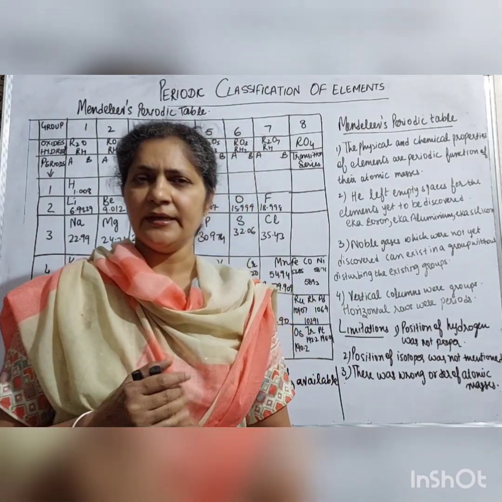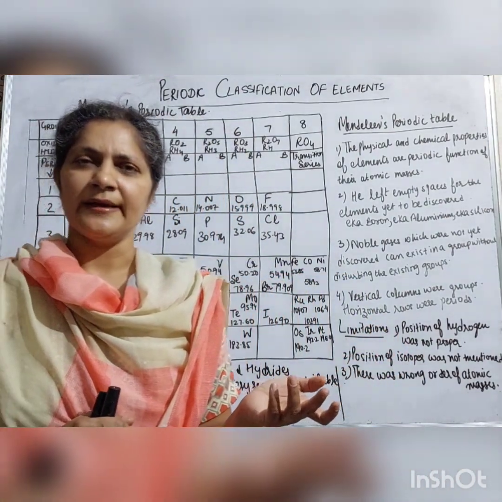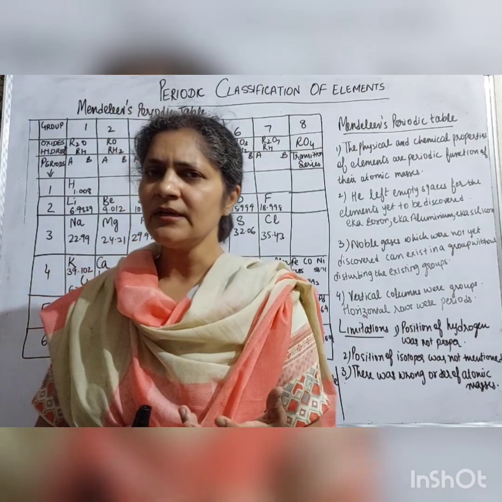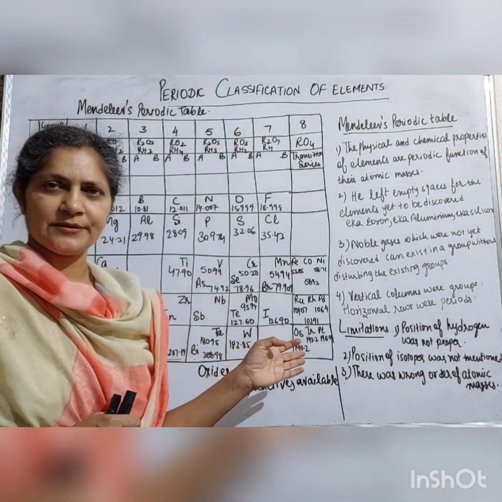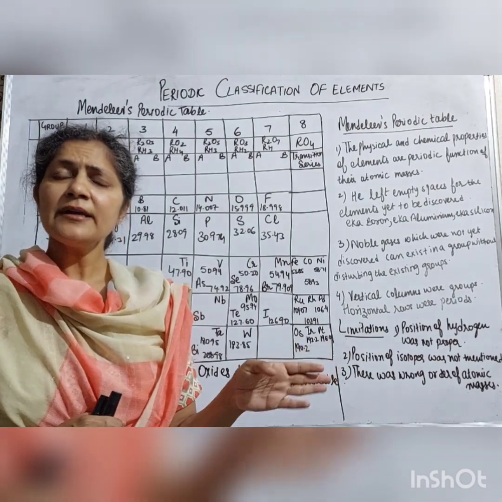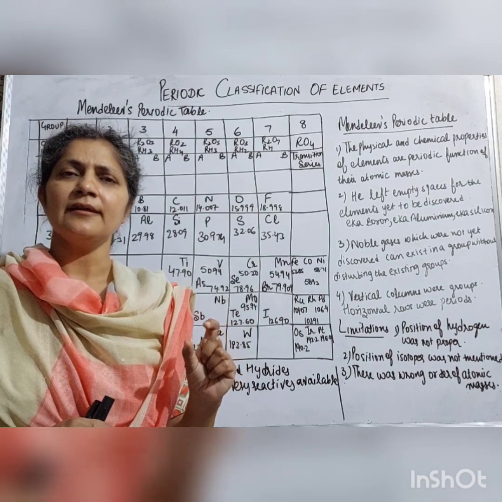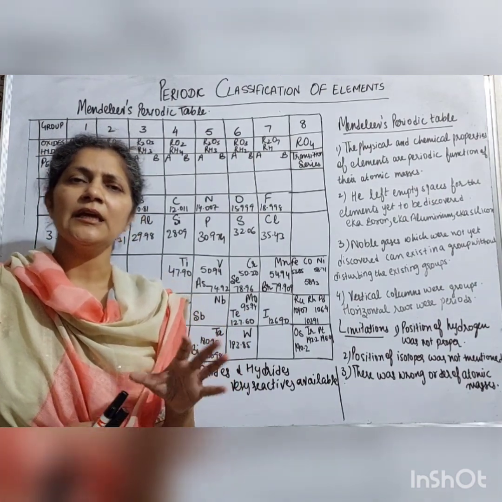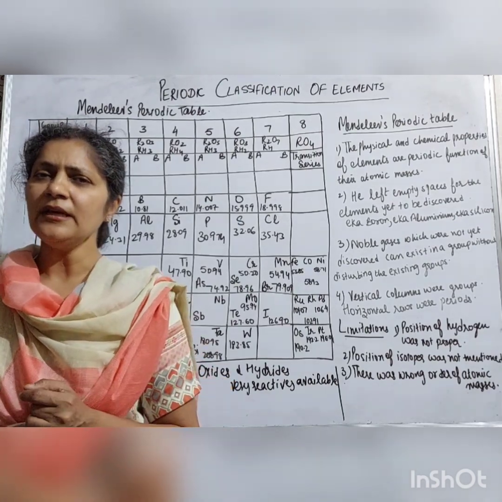What Mendeleev did, he studied the physical and chemical properties of the elements and their atomic masses. In chemical properties, he studied the oxides and hydrides of the elements. Why did he take oxides and hydrides? Because oxygen and hydrogen are very reactive, they are very easily available, and they readily form compounds with the elements.